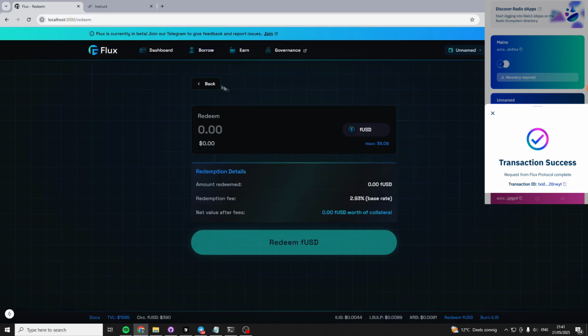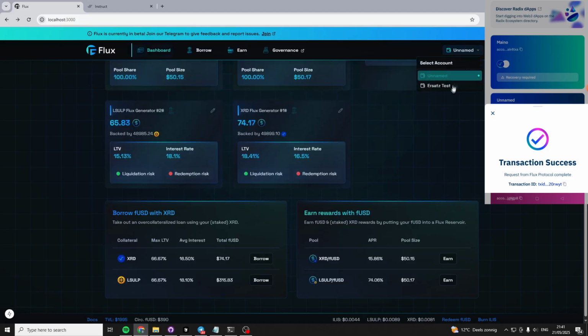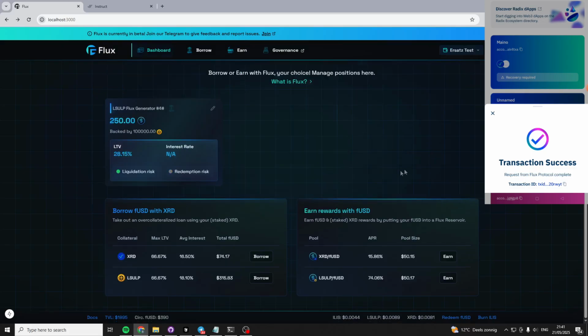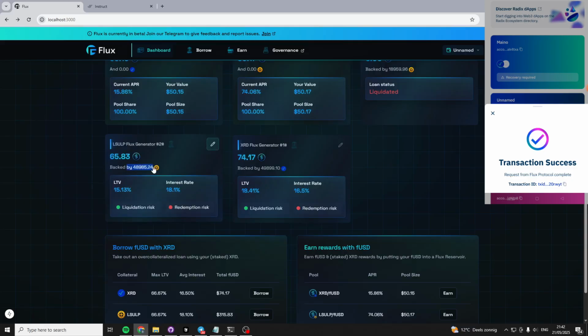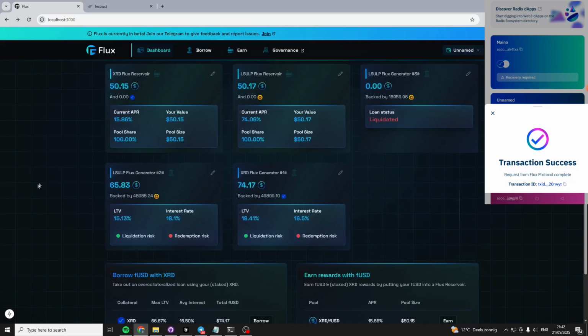Something else, probably one of the last things I want to show you, because I've been talking for way too long here, is that indeed this loan has not been redeemed against. So we opted out with this loan, right? And we can see here, this used to be 50,000, and that has been redeemed against this LSU LP flux generator.